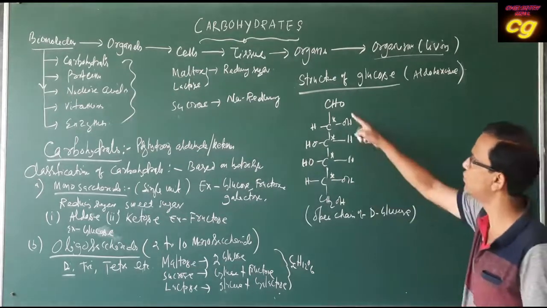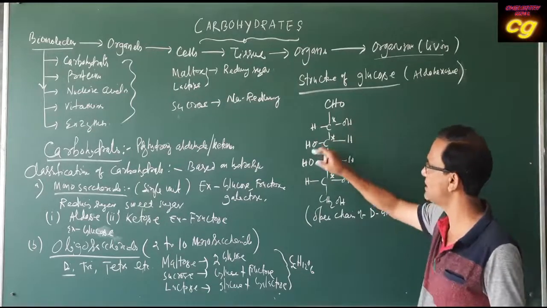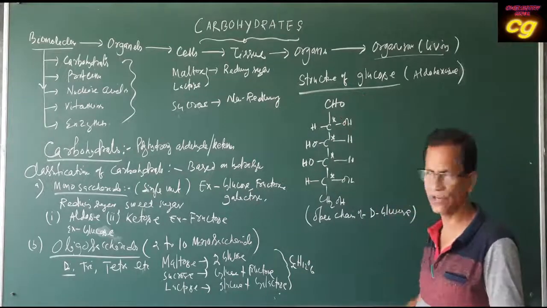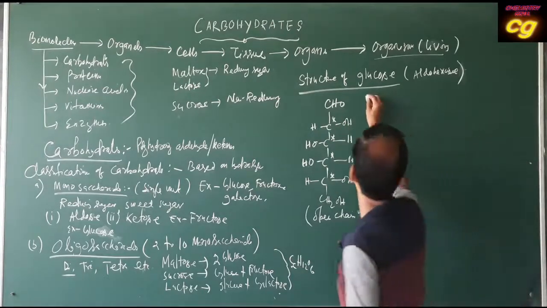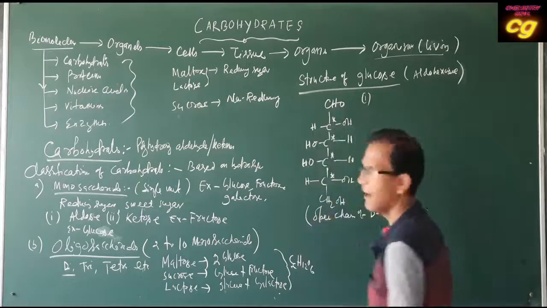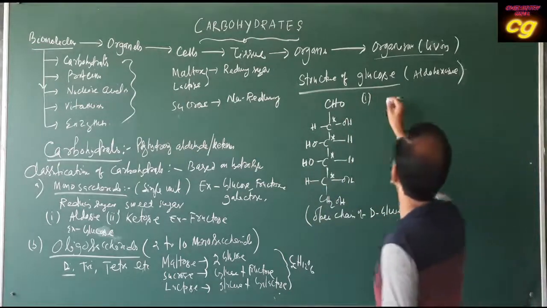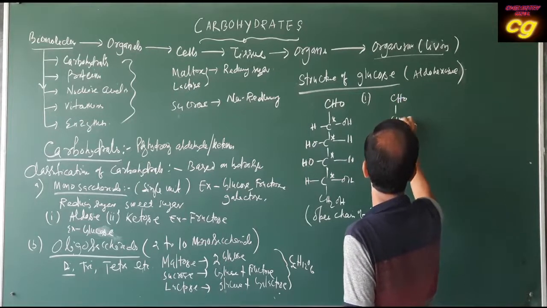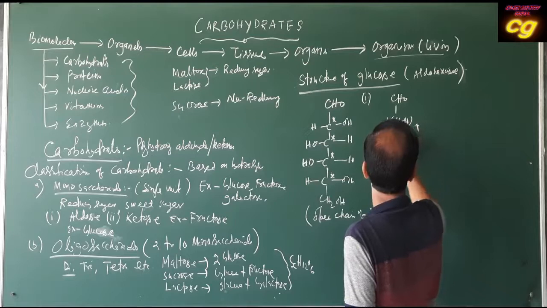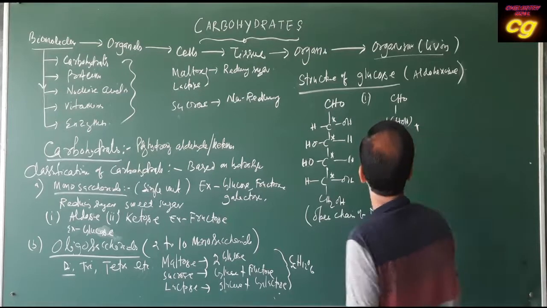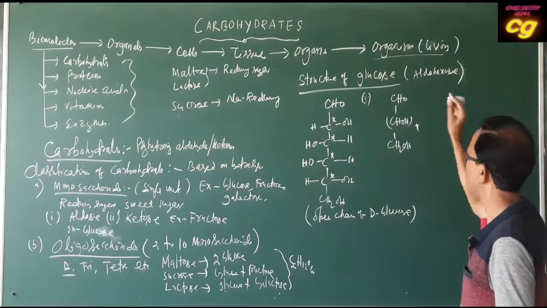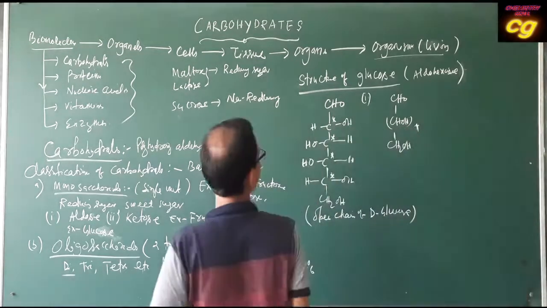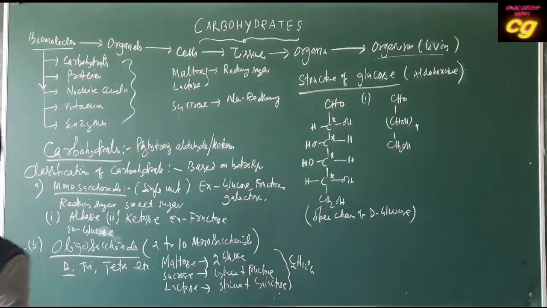I can prove that glucose has an aldehyde group. Glucose has 5 OH groups and a straight chain structure. Glucose, you can write as CHO, CHOH whole 4, and CH2OH. We can write it in different forms, and we will discuss this.